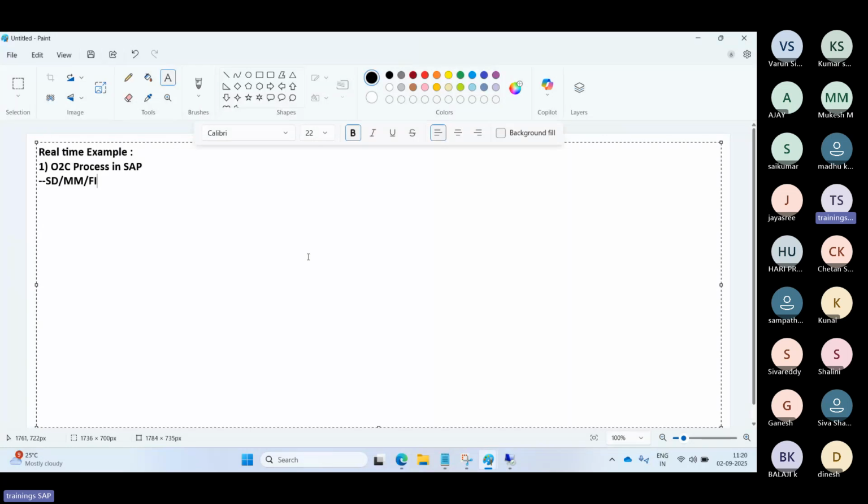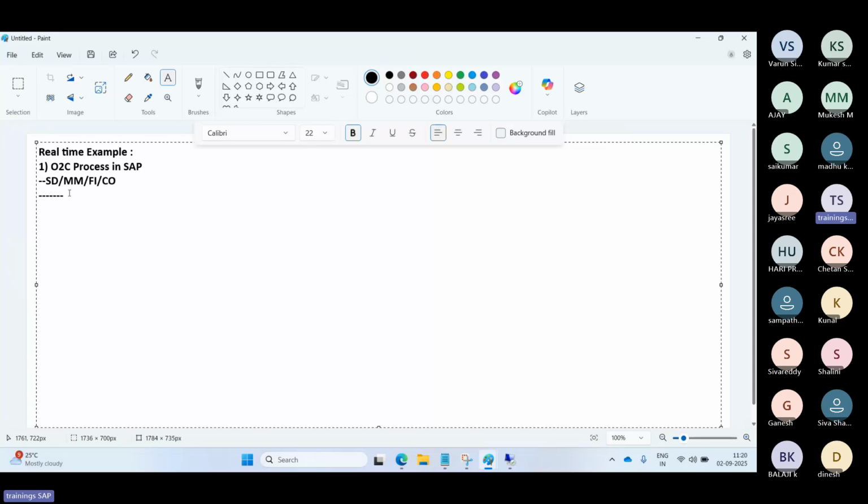The SD sales team handles the order and invoice. The stock is updated, and after invoicing, the FI finance team creates the accounting entries and everything. The controlling team tracks the revenue and the cost. So multiple teams are involved here. All the modules work together in real time. That is the way SAP integrates all the business departments.